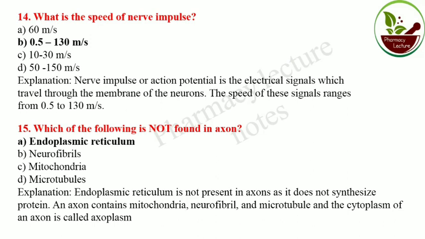Which of the following is not found in axon? Endoplasmic reticulum. Endoplasmic reticulum is not present in the axon as it does not synthesize protein. An axon contains mitochondria, neurofibrils and microtubules, and the cytoplasm of the axon is called axoplasm. So the answer is endoplasmic reticulum.